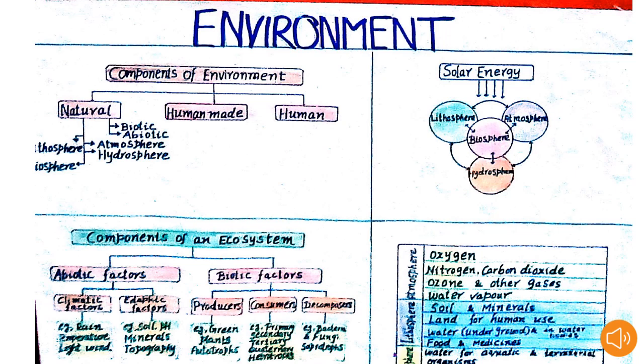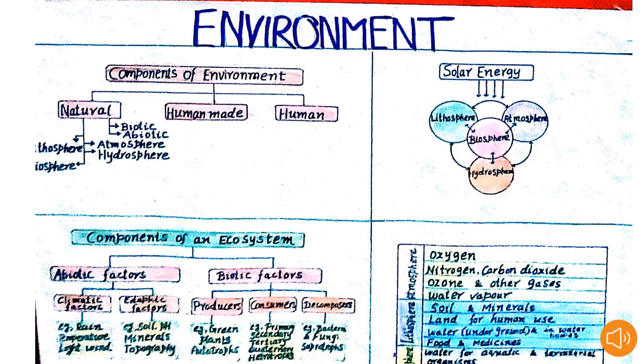Then we also read about the human environment, which includes creations such as buildings, bridges, industries, trains, etc., which come under the human made environment, and also the human interactions, which include family, society, religion, education, politics, etc. Then we also discussed in detail the various domains of the natural environment, such as the lithosphere, that is the hard top layer of the earth's surface.